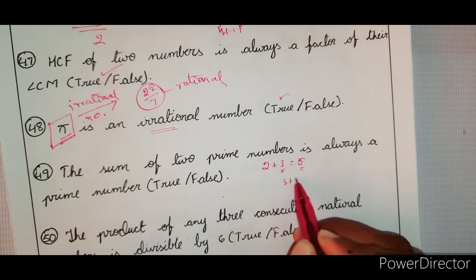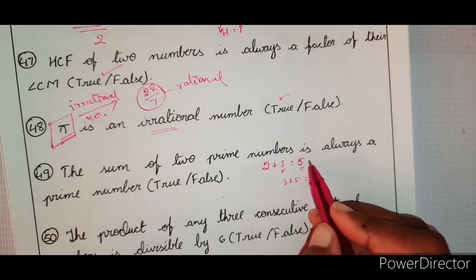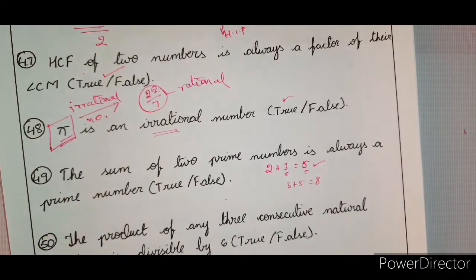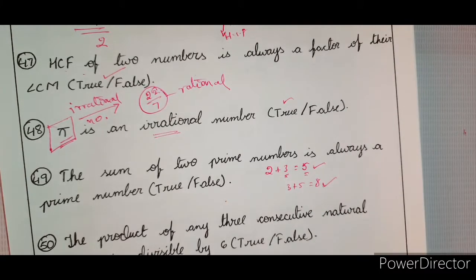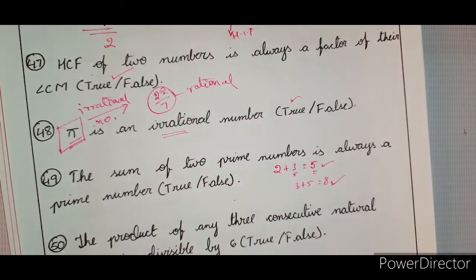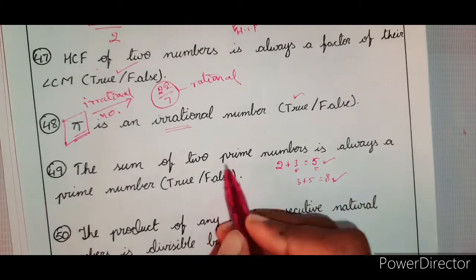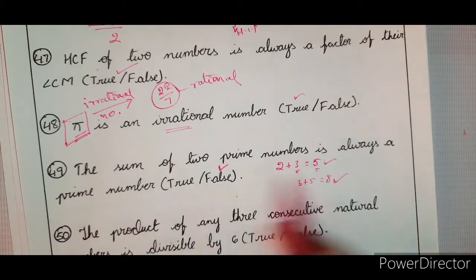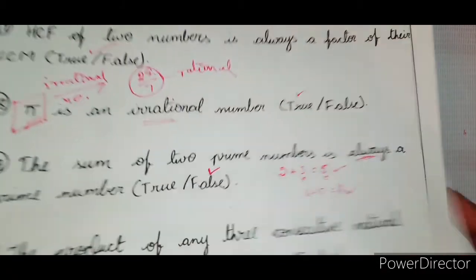Now 3 plus 5 is 8, which is an even number. So always is not possible. Always a prime number is wrong; can be a prime number is right. But always a prime number is wrong. So it is false. Since always is given, it is wrong.